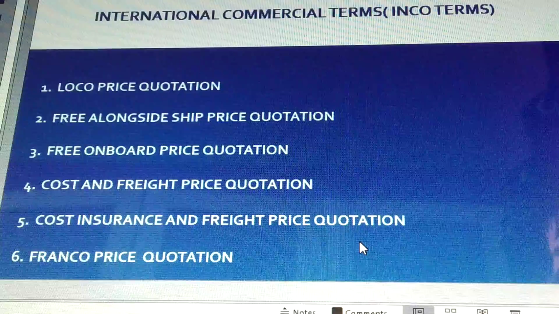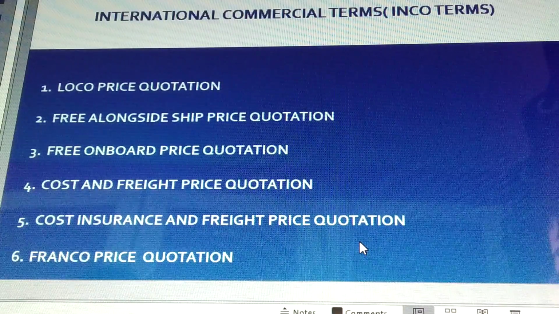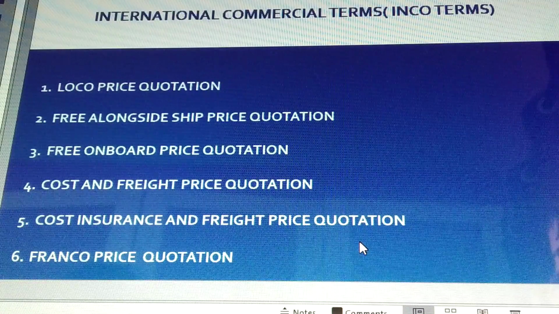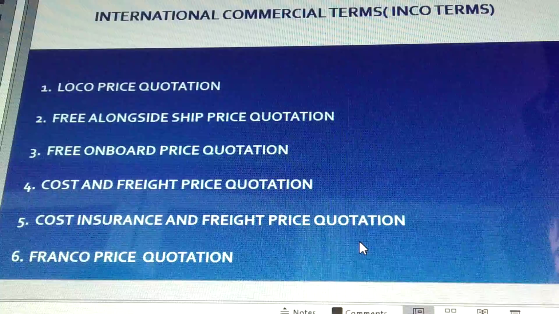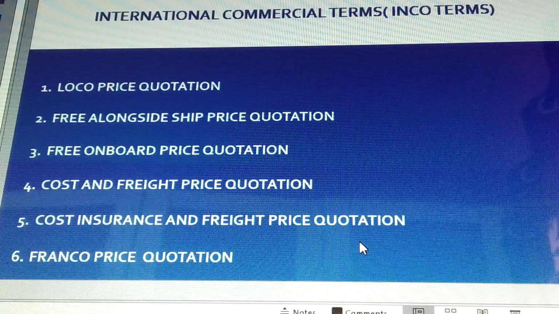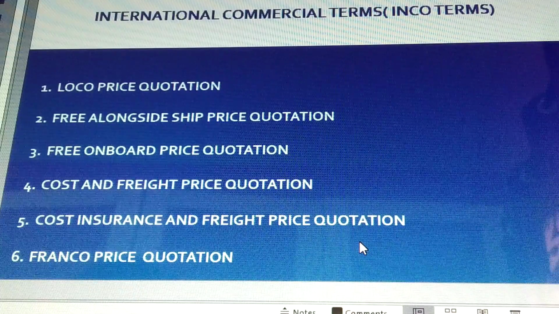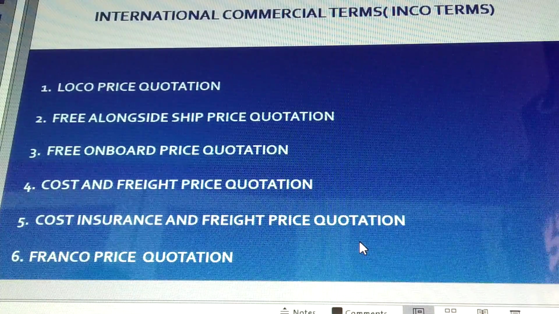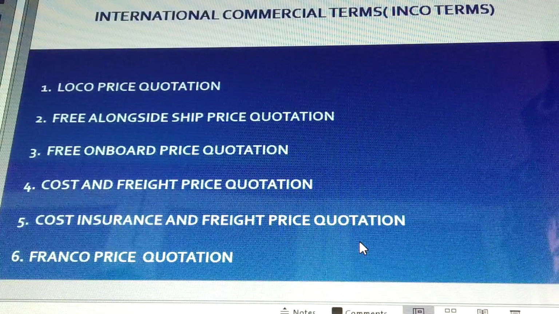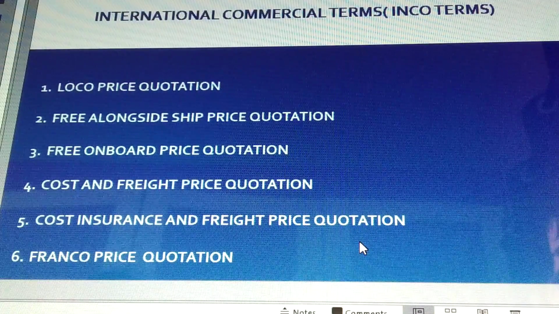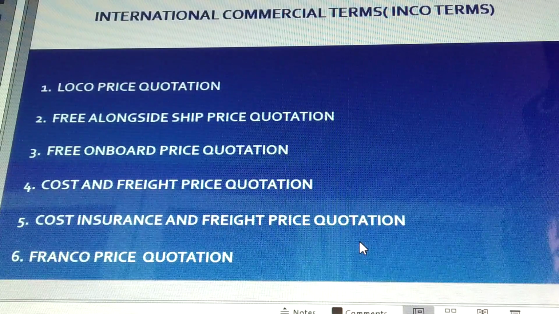Now, this price quotation not only includes the cost of the product being exported, but also it includes the expenses on packaging as well as the cost of transporting the goods from the exporter's warehouse to the shipping area, as well as the cost of loading the goods into the ship. So that is something about free onboard price quotation. Moving on to the next, cost and freight price quotation.